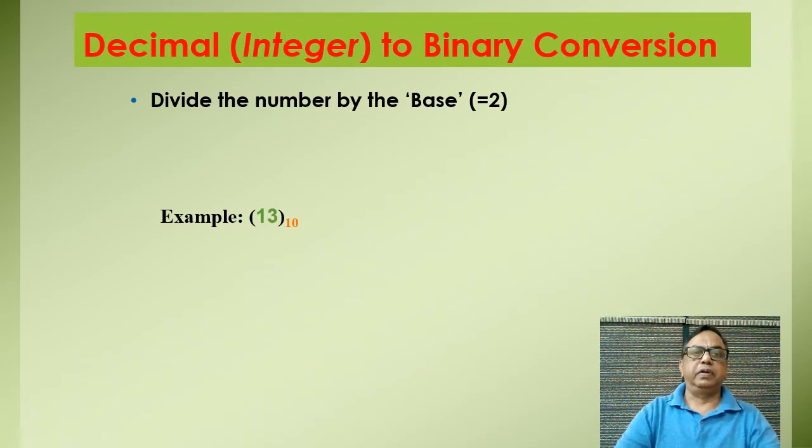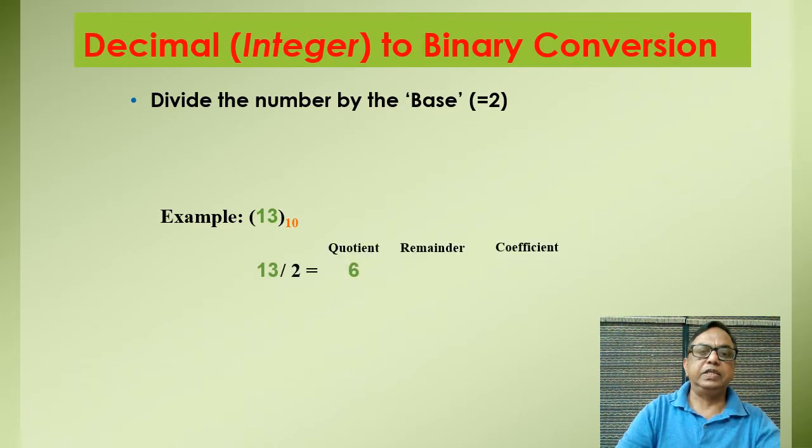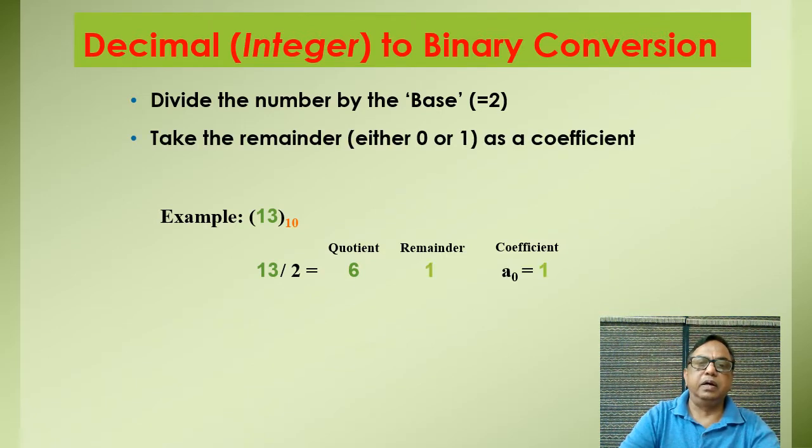If the value is an integer, what we have to do is divide the decimal number by 2. I have taken an example of 13 of decimal, and it is divided by 2. We got 6 as the quotient, and there is a remainder 1 here, and this remainder will represent the coefficient.